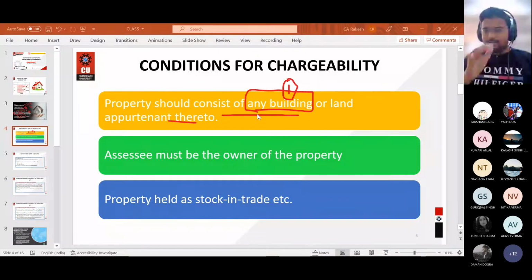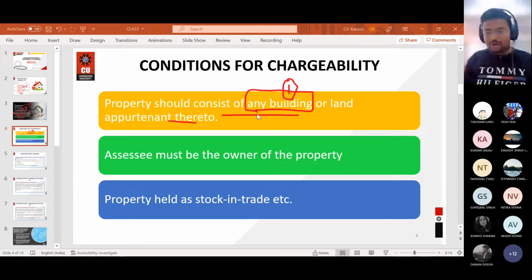It means whatever rent you are receiving from any building. For example, there is a mall with the name Elante in Chandigarh. If I have a shop, a showroom there, and I am getting rent from that, it is a building, right? No matter for what purpose the building is used, any income received from that building will be chargeable to tax under income from house property. This thing you must make clear in your minds.